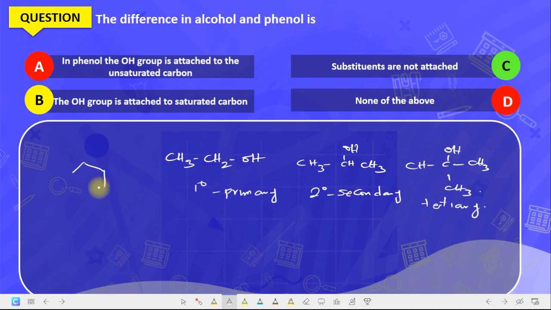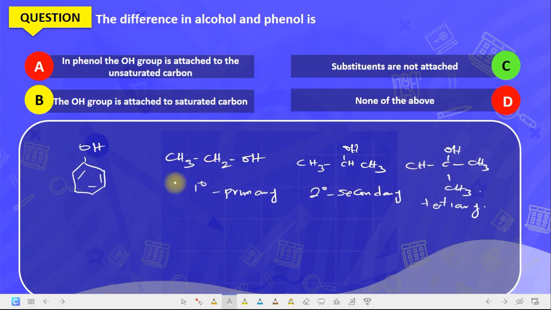Now, what is the difference between them? This is the structure of what? Phenol. This is the structure of phenol. Now, what is the difference between this phenol and this other alcohol? You discover that in other classes of alcohol, all the groups attached are what? Saturated. They are saturated in the sense that they have all single bonds. You see this one has single bond, single bond, single bond. There is no double bond. Are you getting it?